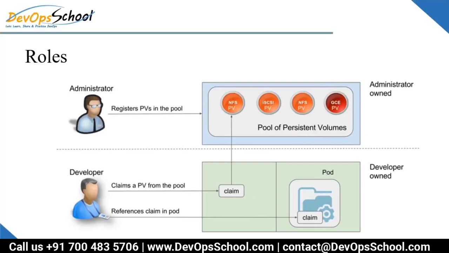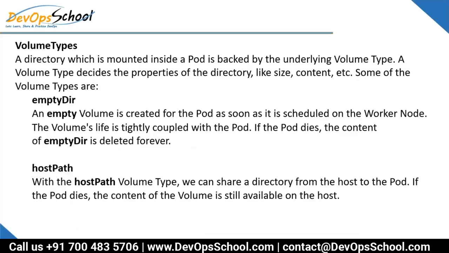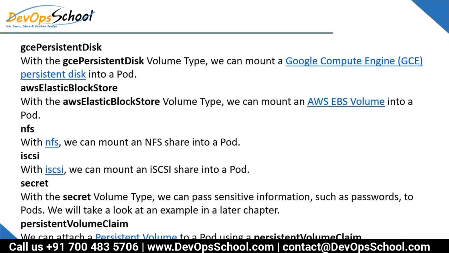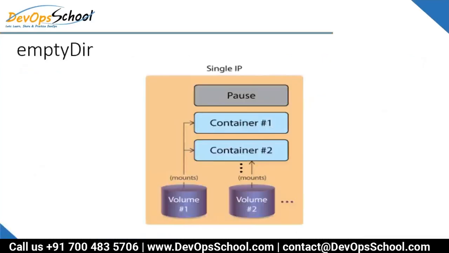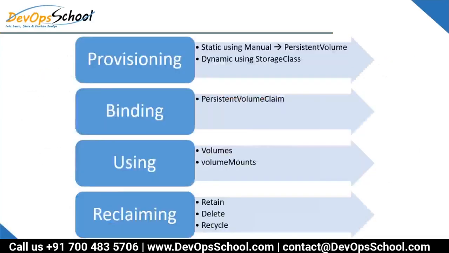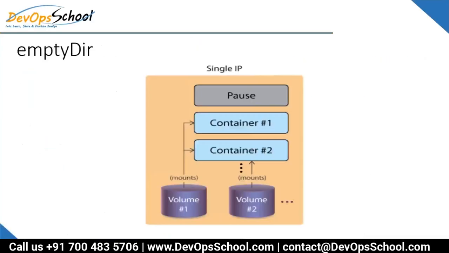Okay, so let's move on. Now we have to discuss the plugins. We have talked about so many plugins, like the emptyDir plugin, hostPath plugin, GCE plugin, AWS Elastic Block Store, NFS plugin, secret plugin, persistent volume claim. So many plugins we discussed. We'll start with one of the plugins, which is called emptyDir. These are the plugins supported by Kubernetes that I showed you in the list. So what is the emptyDir plugin?